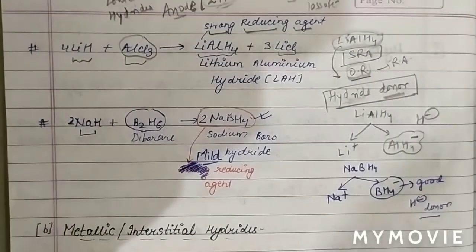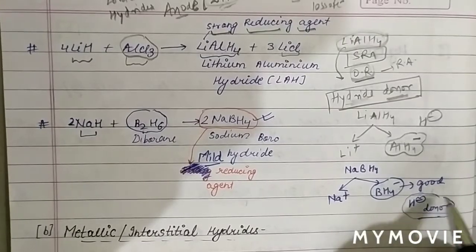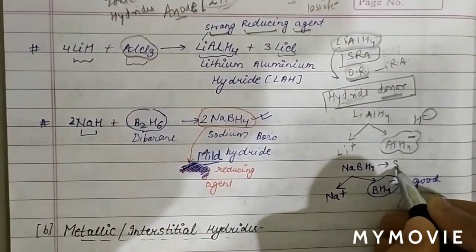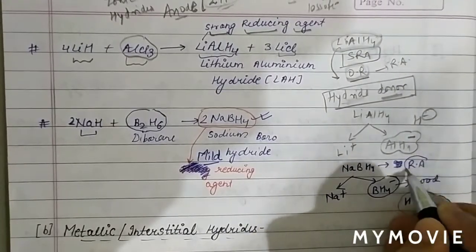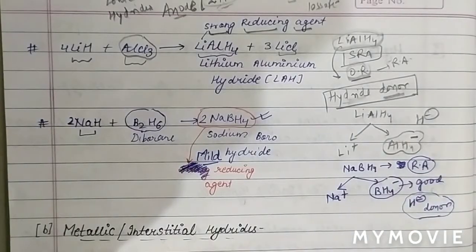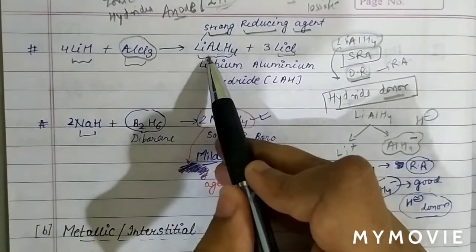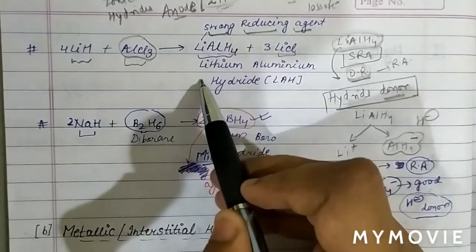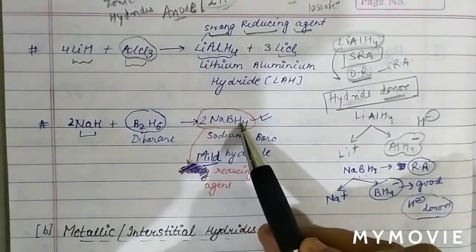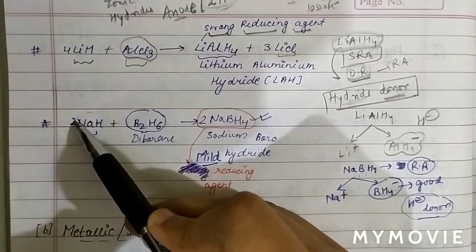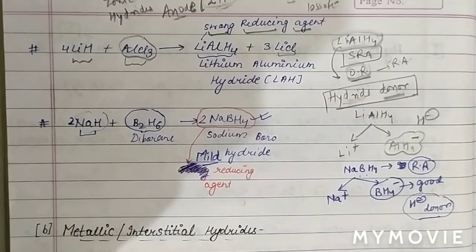Therefore, due to its hydride donor tendency, NaBH4 also acts as a reducing agent, but the reducing power of NaBH4 is less than LiAlH4. So LiAlH4 is a strong reducing agent, prepared by the use of lithium hydride, and sodium borohydride is prepared by using alkali metal hydride, and it is a mild reducing agent.